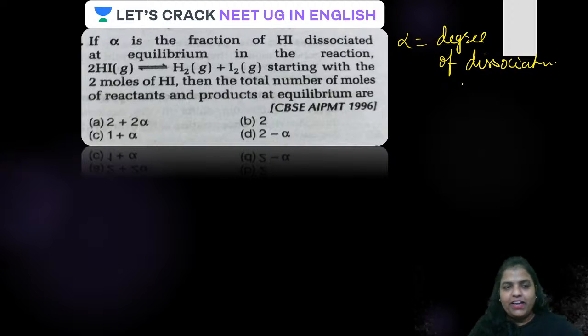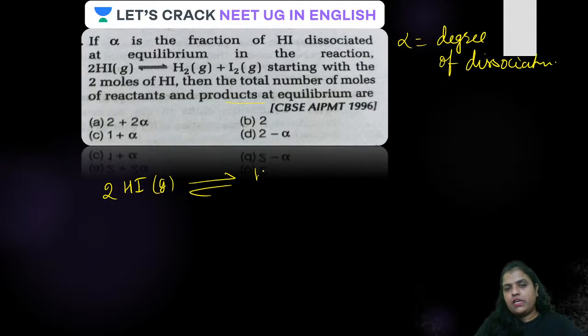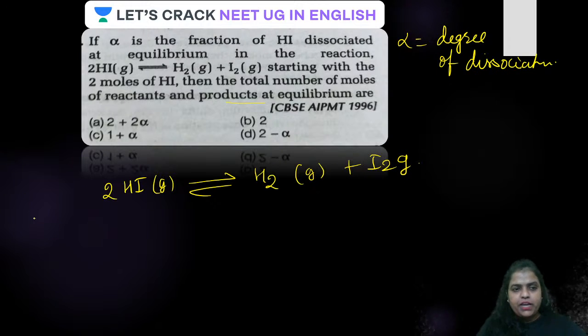Is that clear? Let us discuss this question. Alpha is the fraction of HI dissociated at equilibrium in the reaction. 2 moles of HI is giving H2 and I2. Starting with 2 moles of HI, what will be the total number of moles of reactant and product at equilibrium? Let us solve this. Write the reaction first of all. HI is giving H2 plus I2. All clear, guys?